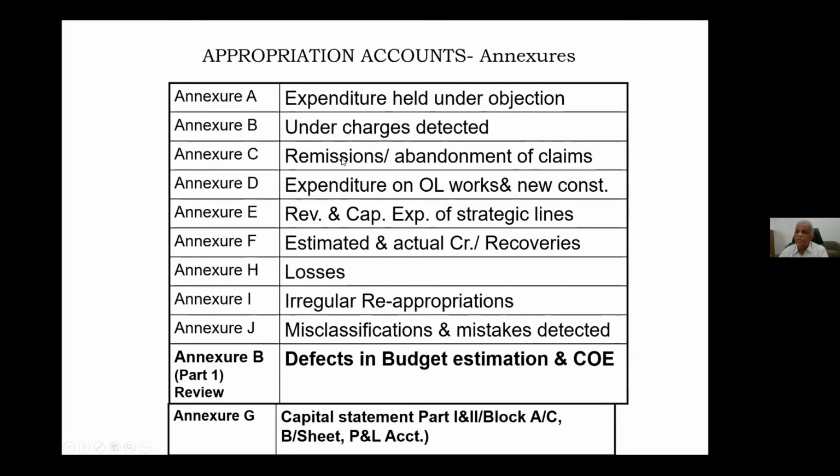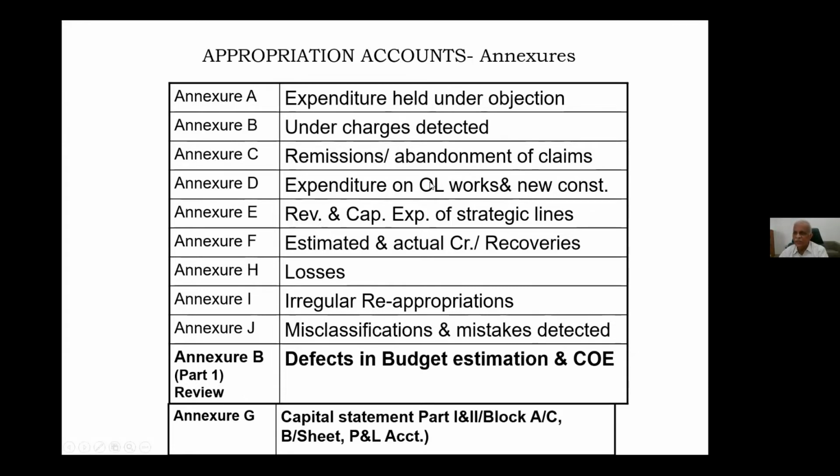Where does remission or abandonment come in? Remission of wharfage and demurrage charges is given by our executive officers. So whatever they have given, we have to get a statement of those details from traffic accounts. That is annexure C. Annexure D, expenditure on open line works and new constructions.